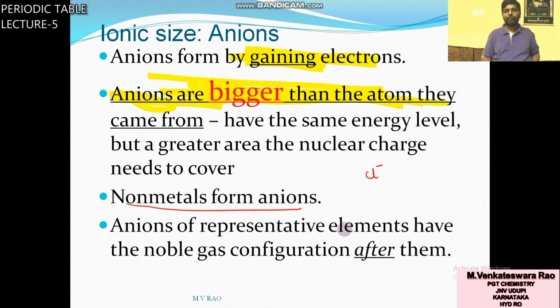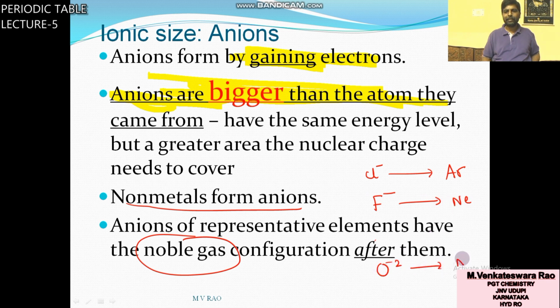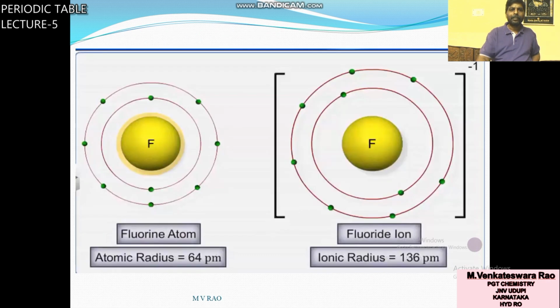Anions of representative elements will get noble gas configuration. What is the configuration of Cl minus? Argon. What is the configuration of F minus? Neon. What is the configuration of O2 minus? Neon. So you can see here fluorine has only 2 shells, K and L.